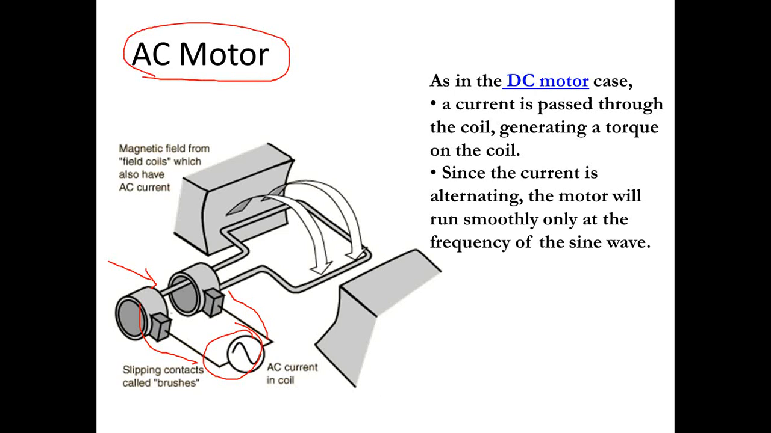When you keep a current carrying conductor in a magnetic field, and you are providing alternating current, due to that the torque will generate. That torque will start to rotate the coil. So that is the function of your motor.